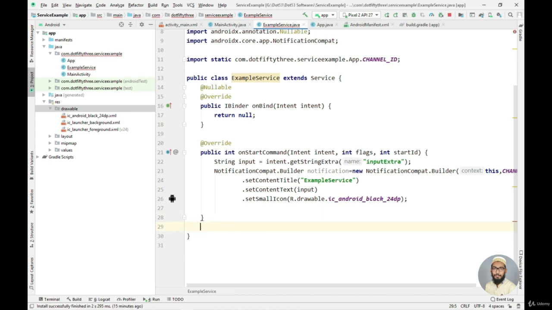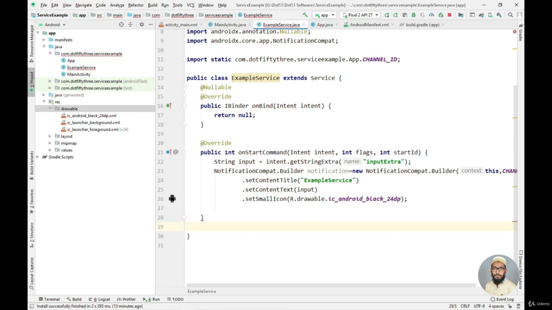Now we want that when the user clicks on our service in the notification area, it should open up the app for us. So for that we need to create an intent and the object of a pending intent. So what is the pending intent? Pending intent is a type of an intent which does some activity on the user's behalf, as we are doing it. Okay, so that's the pending intent. I have explained the pending intent inside the notification lecture, so you can refer to that lecture if you want to learn more about pending intent.